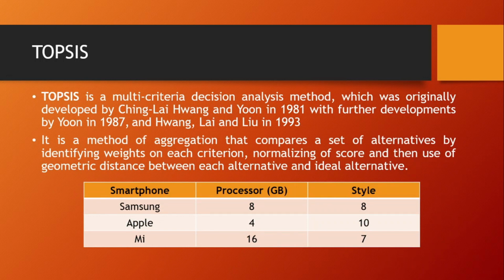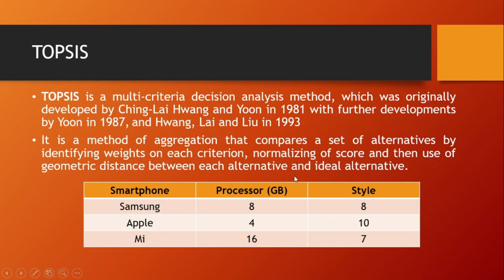Here the alternatives we can see as Samsung, Apple and MI, by identifying weights on each criterion. The criteria we are seeing are processor and style, and we normalize the scores. Like here, 8 4 16 does not match with 8 10 7, so we normalize the scores for processors and similarly for style, so that we can compare processor and style with each other. And then we use the geometric distance between each alternative and the ideal alternative.